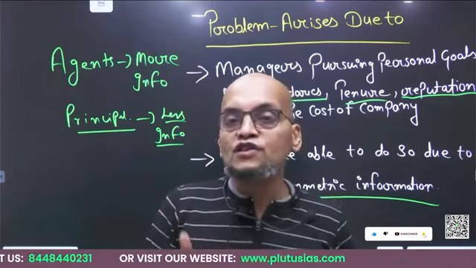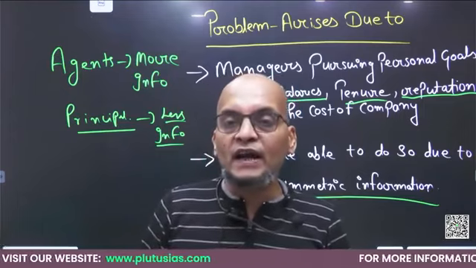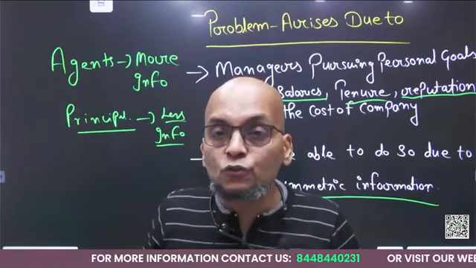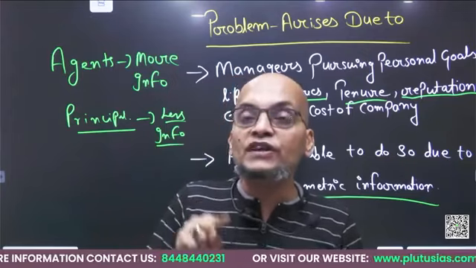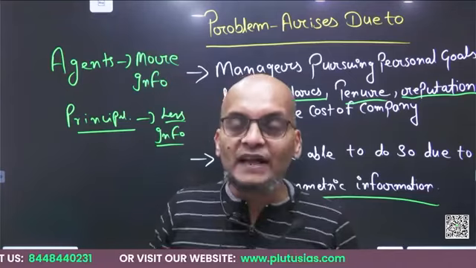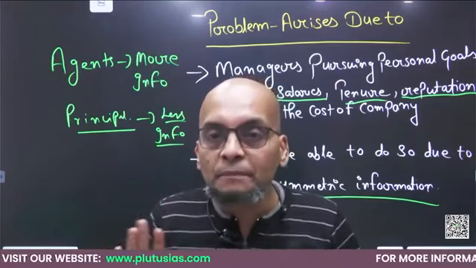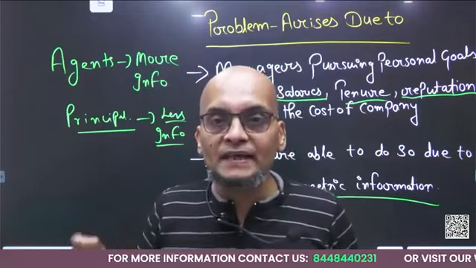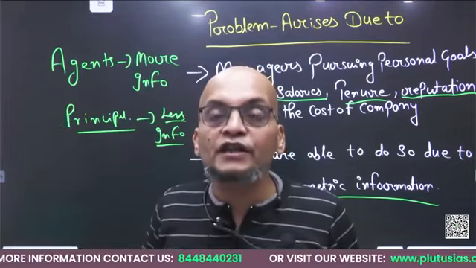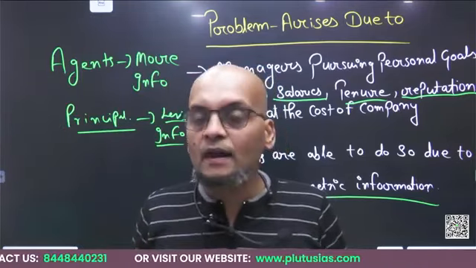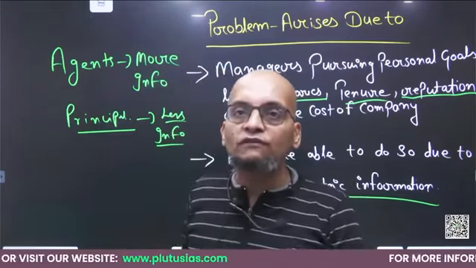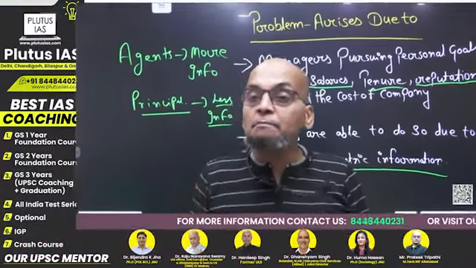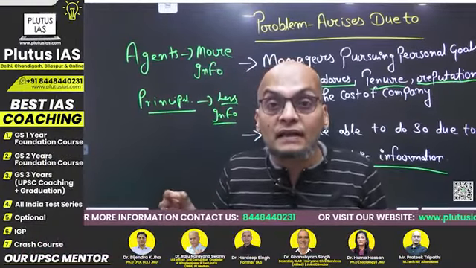Why? What managers now start doing is providing only that information to the principal which will be beneficial for the manager. Not for the company, not for the principal, but for the manager. That information that will benefit the manager, they only provide that to the principal. And they start using even the resources of the company for their own benefit. They jeopardize the profits of the company for their personal gains.